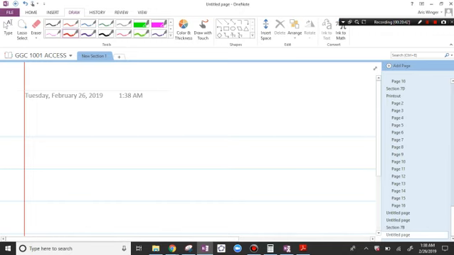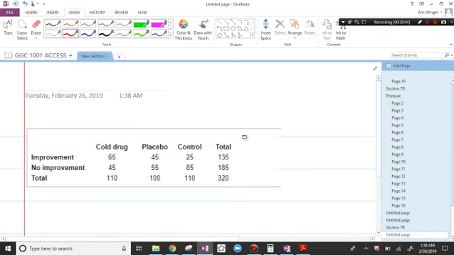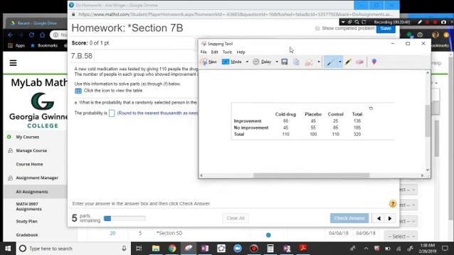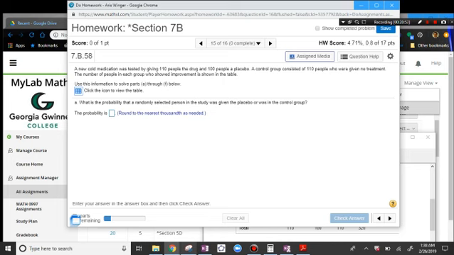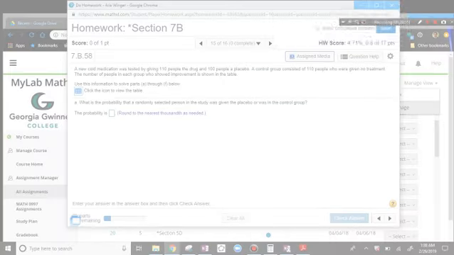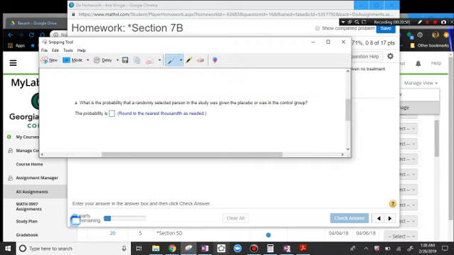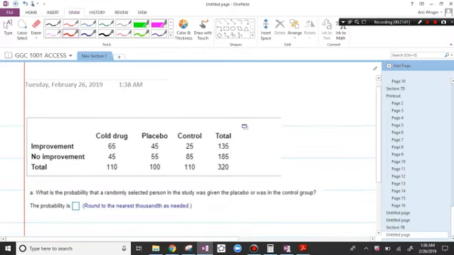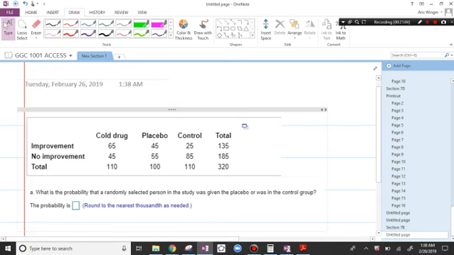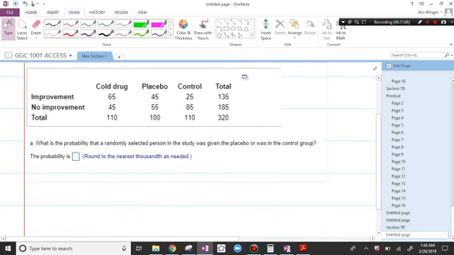Put this here. All right, so the first question is, let's do this carefully. What's the probability that a randomly selected person in the study was given the placebo or was in the control group?